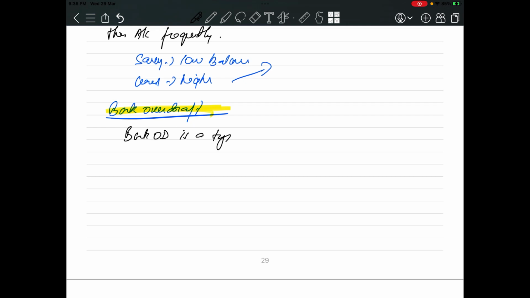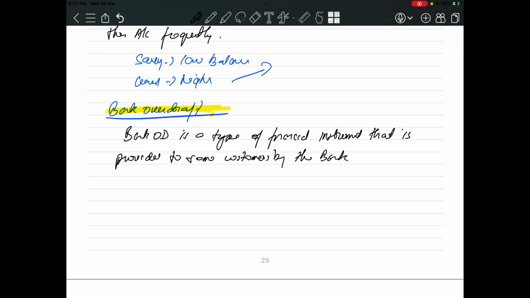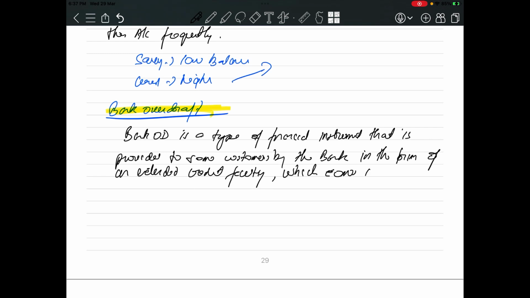Bank overdraft is a type of financial instrument that is provided to some customers by the bank in the form of an extended credit facility, which comes into effect once the main balance of the account reaches 0. Okay, wait, I'll explain it to you in a detailed manner.